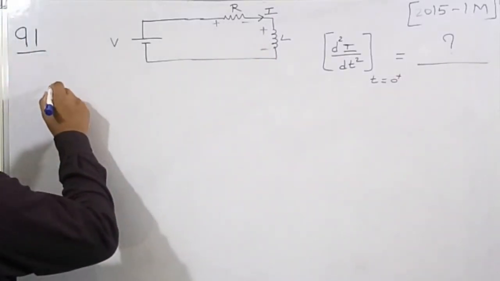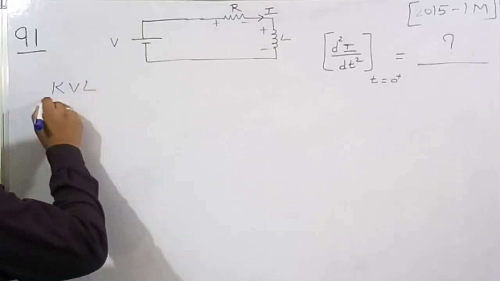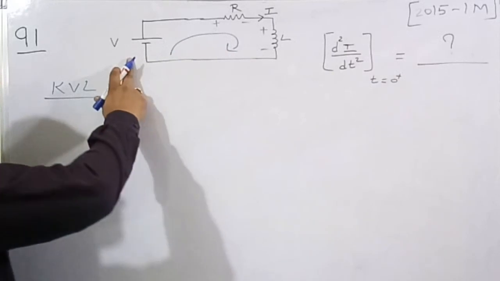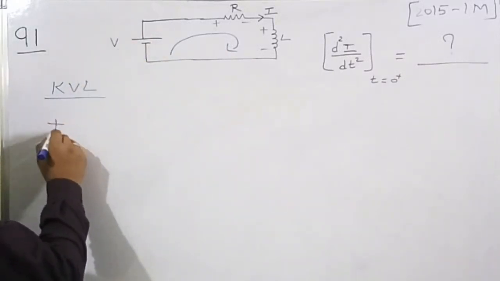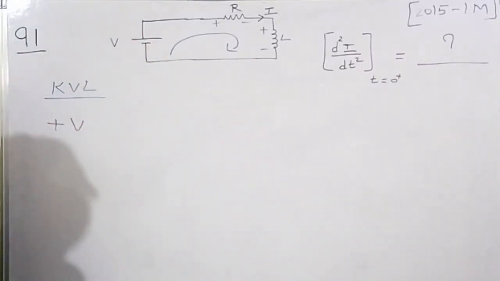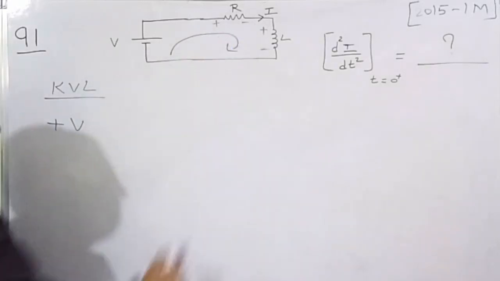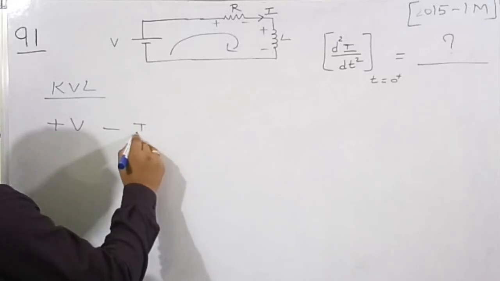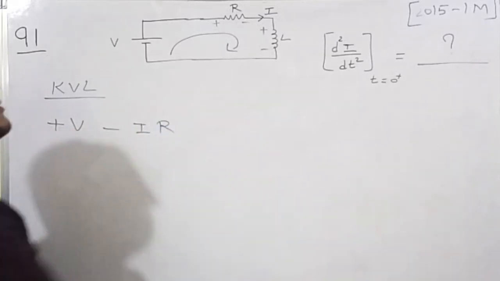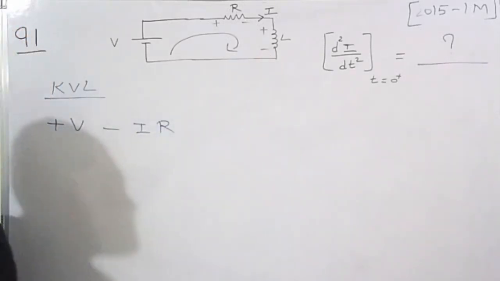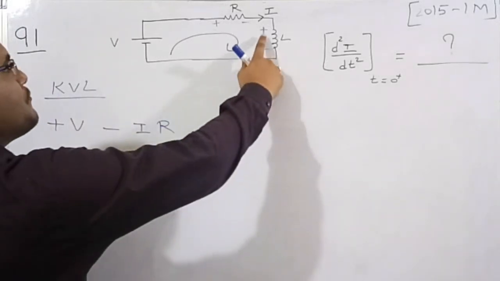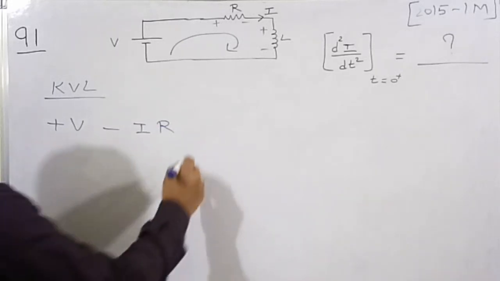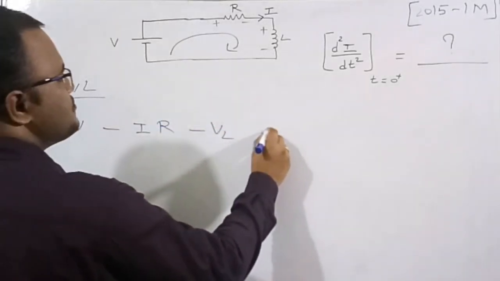So by applying KVL across this loop, I am going from negative to positive, so there is a rising potential, which is plus V. Then I am going from positive to negative, so there is a decreasing potential, so we take it as minus i into R. Similarly, across the inductor we are going from plus to minus, which means a drop in potential, minus VL, is equal to 0.